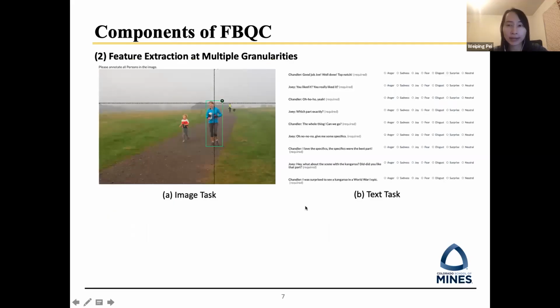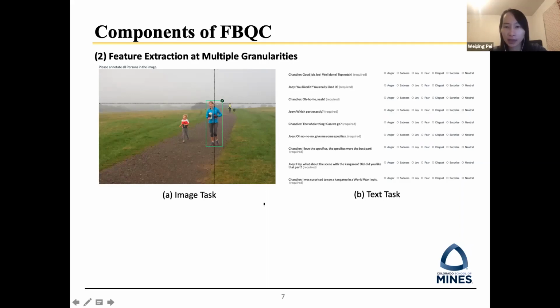In our paper, we conducted two tasks, the image task and the text task. For the image task, the workers are presented with an image and asked to draw bounding boxes to locate all people in the image. Each bounding box corresponds to a unit, and each image corresponds to a subtask. For the text task, workers are asked to annotate emotions for each utterance in a dialogue. So each utterance corresponds to a unit.